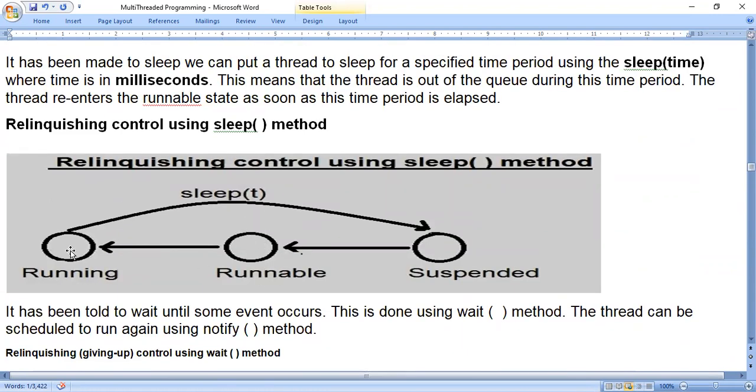Running state to suspended state. Whenever we call the sleep method, the thread comes from the running state to the suspended state. Suspended means not completely stopped. For a time being, the thread stops working. Afterwards, when it comes to the runnable state, only then will it come to the running state. Whichever thread comes first to the runnable state will be executed first. First come, first serve.